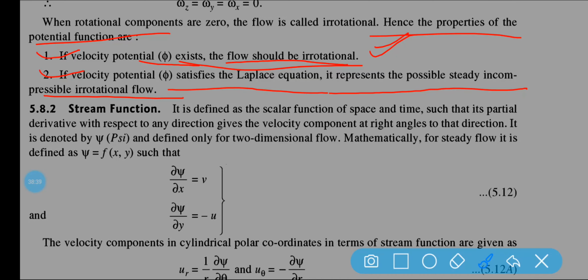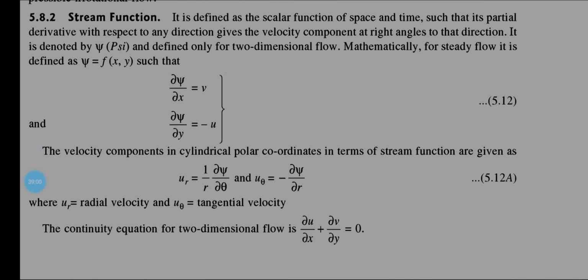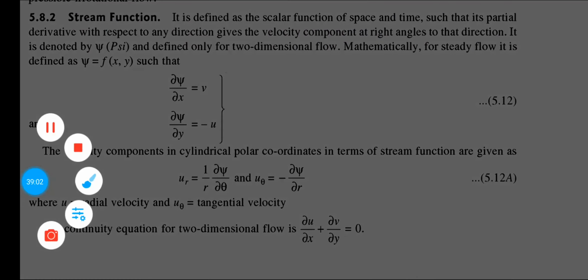What is Laplace equation? That also will be discussed. So if it satisfies the Laplace equation, then it represents the possible steady incompressible irrotational flow. So keep this in your mind. We will be discussing afterward what is Laplace equation.